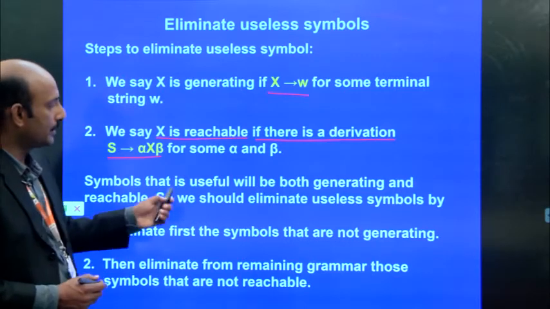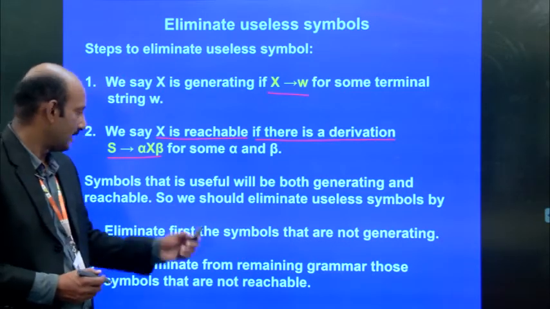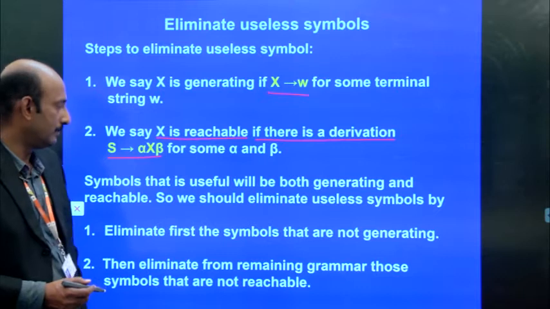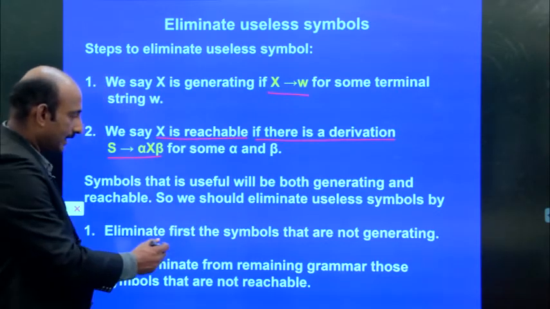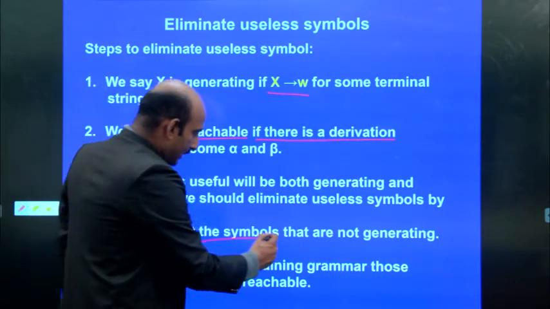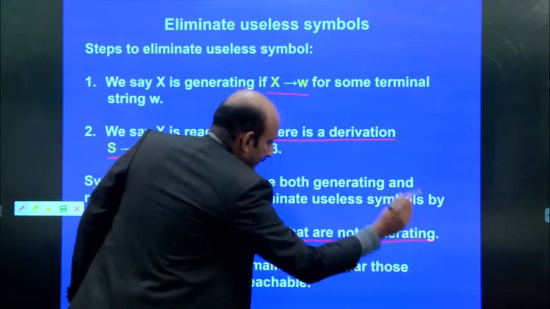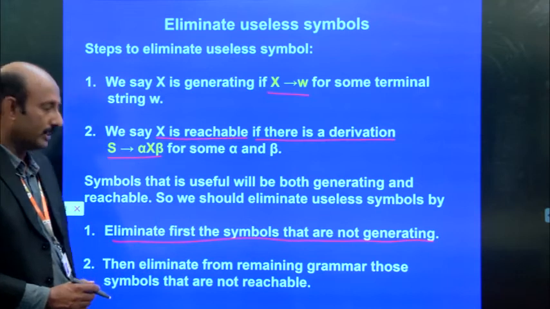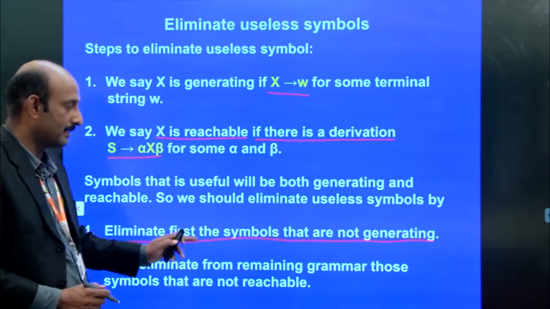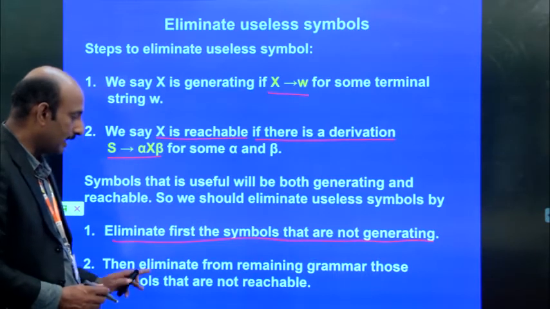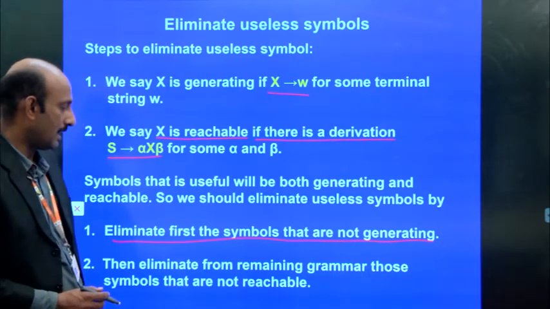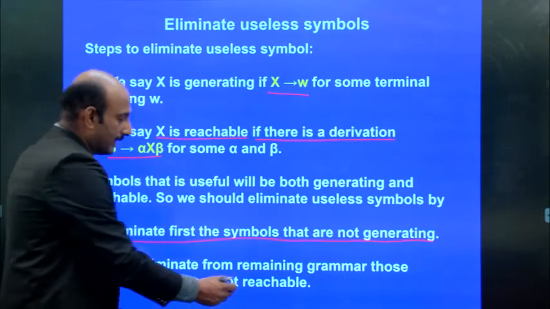Symbols that are useful will be both generating and reachable. So we eliminate the useless symbols by first eliminating the symbols that are not generating, and second, eliminating from the remaining grammar those symbols that are not reachable.